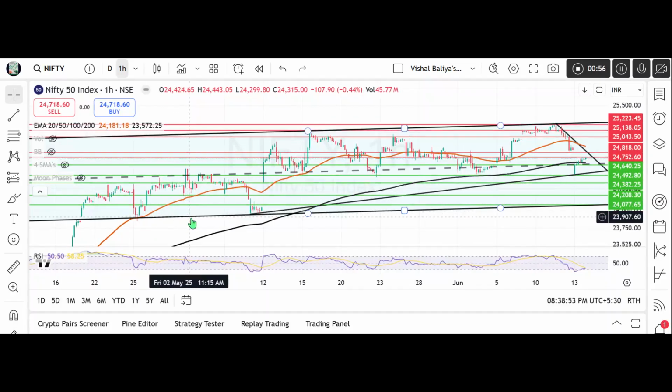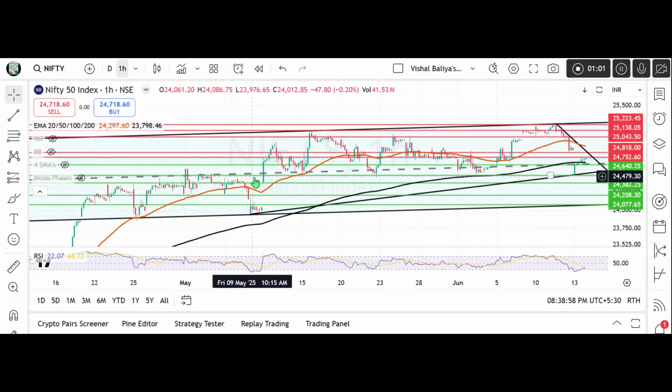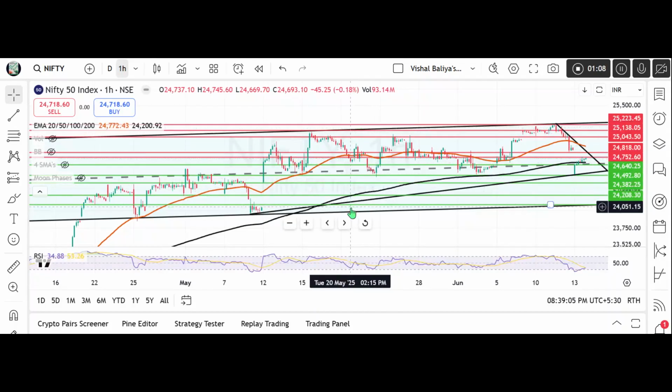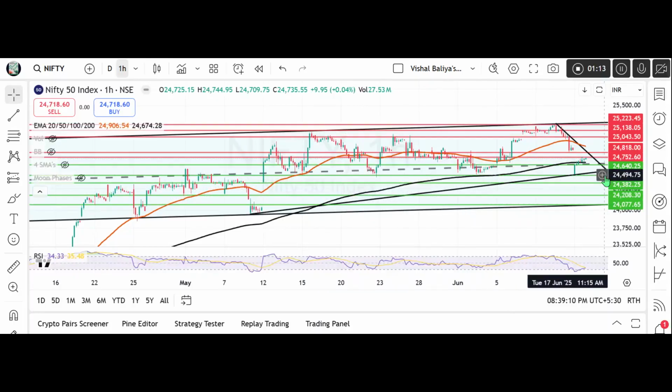This bottom line is called the channel bottom. This mid line is called the mid channel line, and this is called the channel top. The red and green lines represent the supports and the resistances that we have. This particular line is a trend line, and this particular line is also a trend line. This indicates the upward trend, and this indicates the downward trend. Okay, so we will try to get the support and resistance of Nifty from these two lines in particular.